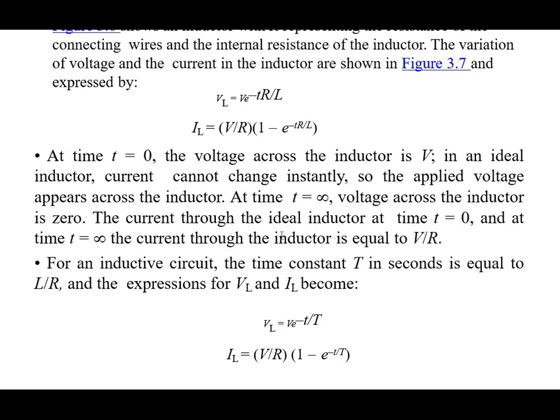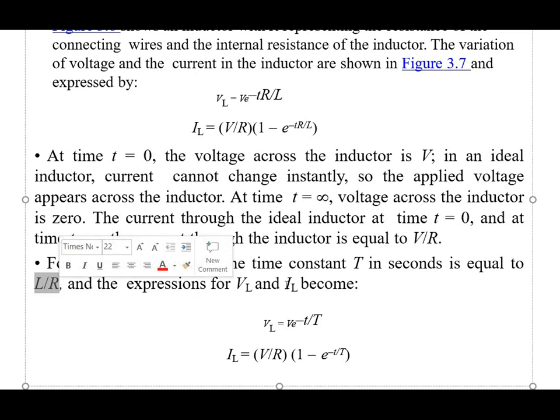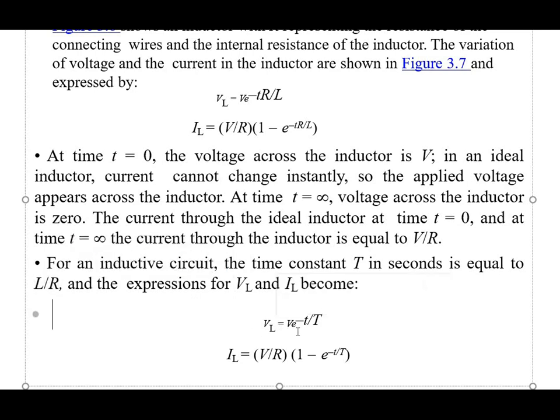For an inductive circuit, the time constant T in seconds is equal to L by R. The time constant for the RL series circuit is given by L by R, and the expressions for VL and IL become VL is equal to V e raised to minus t by T, or we can also consider tau, where the value of T is given by L by R. And IL is equal to V divided by R, 1 minus e raised to minus t by T. So capital T is the time constant and small t is the actual time.